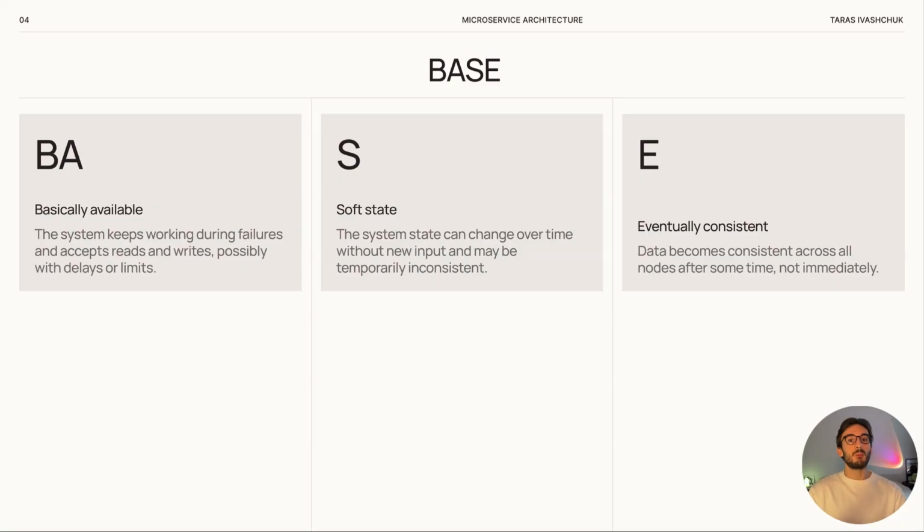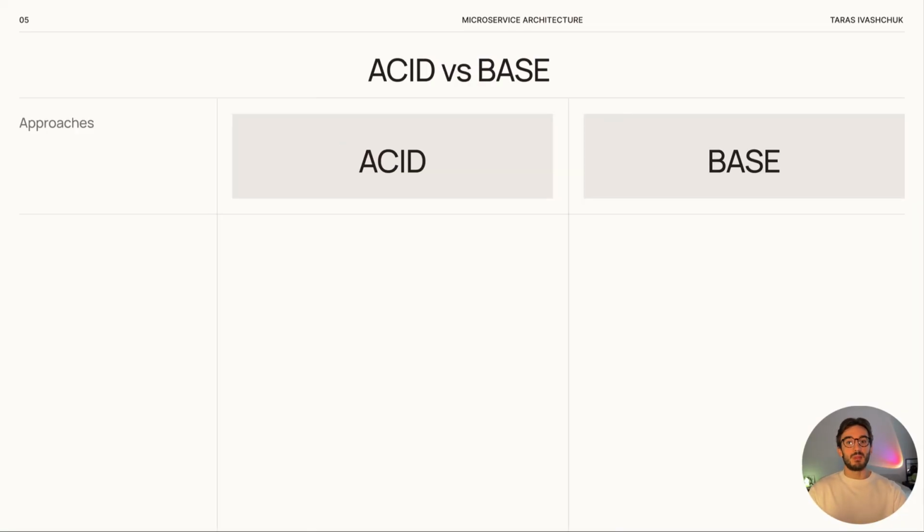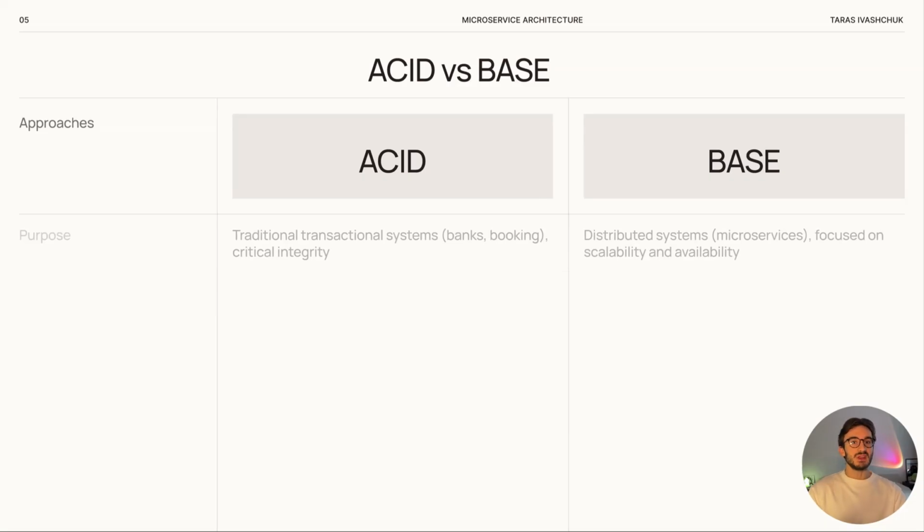So, now let's compare these two fundamental approaches by key criteria. Purpose. ACID is perfect for traditional transactional systems where data integrity is critical and every operation must be completed fully or not at all. For example, in banking or booking systems. On the other hand, BASE is designed for distributed systems like microservices, where high availability and scalability are more important, even if this means temporary differences in data.